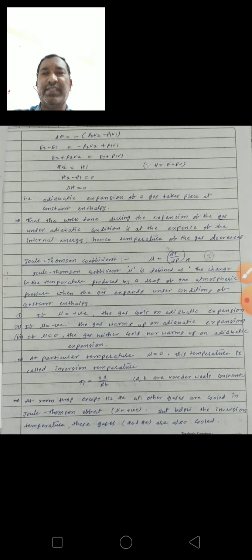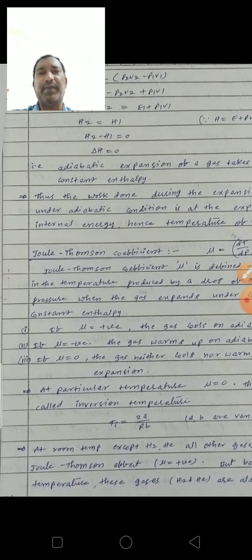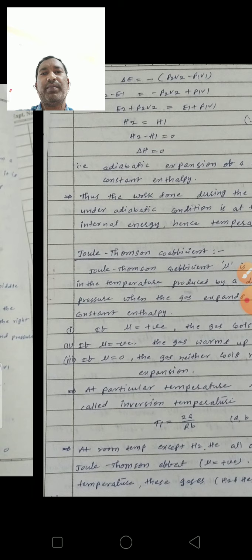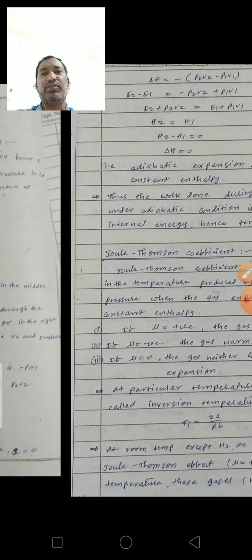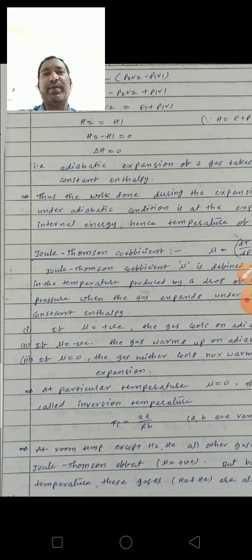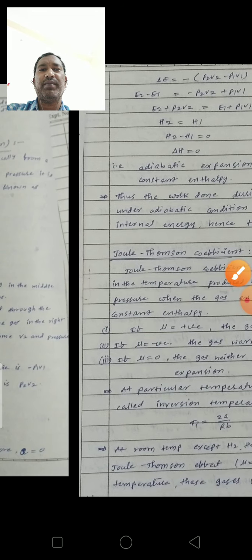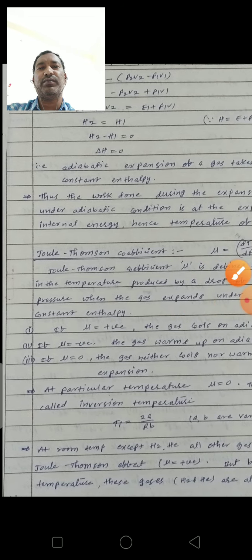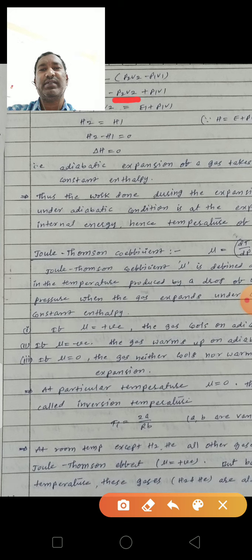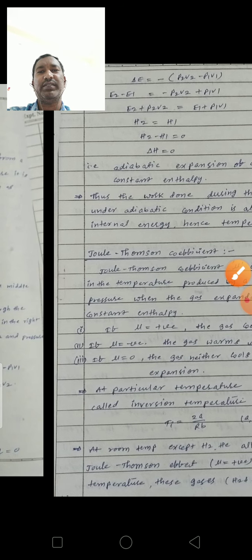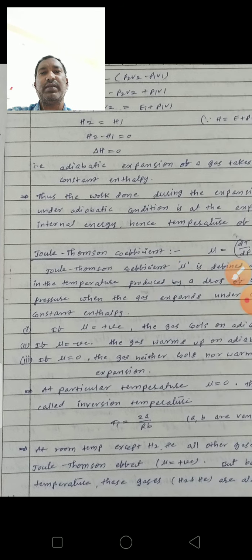From this, delta E is equal to minus W, which is P2V2 minus P1V1. Delta E is equal to E2 minus E1, which is equal to minus P2V2 plus P1V1. So P2V2 moves to the left side and E1 moves to the right side. Then this will form E2 plus P2V2 equals E1 plus P1V1.